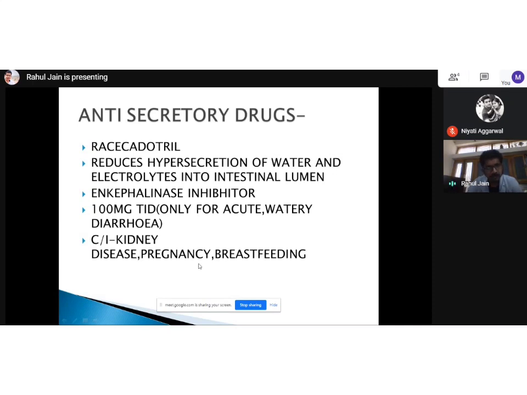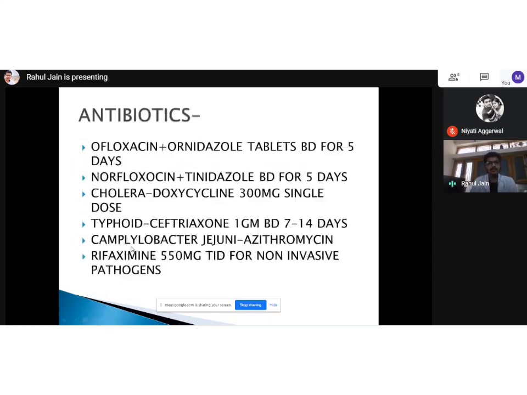So then antibiotics. Normally, any person who comes to our OPD complaining of diarrhea 4-5 times a day, the usual suspects are that the person has got some food poisoning or some infection, or maybe that person is complaining of amoebiasis.